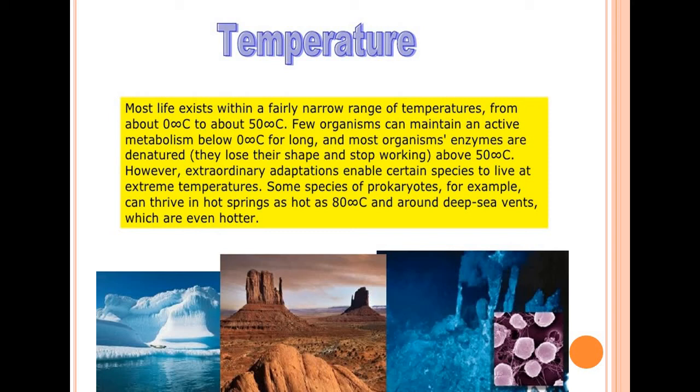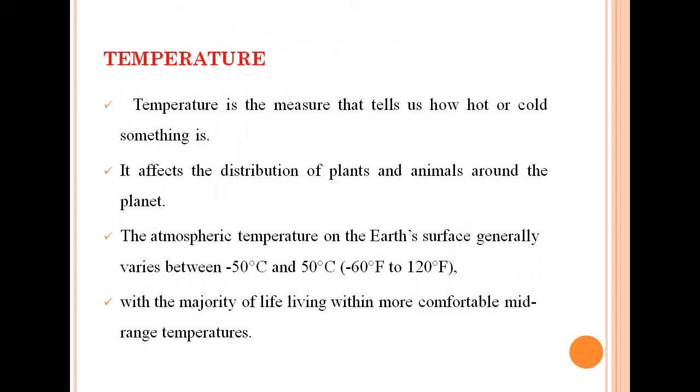The Earth is the one known planet that has a temperature suitable for life to exist. Even on the Earth, the temperature is not uniform all around. It is very hot near the equator, whereas places near the poles are very cold. So temperature affects the distribution of plants and animals around the planet. Clear? Okay. We have discussed that temperature is a measure that tells us how hot or cold something is.